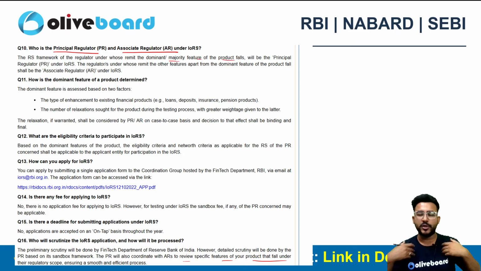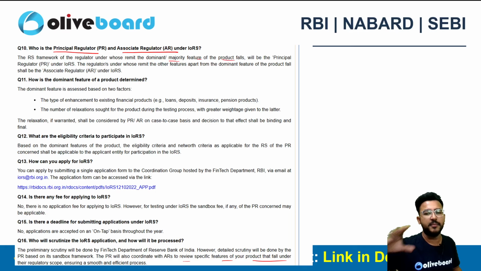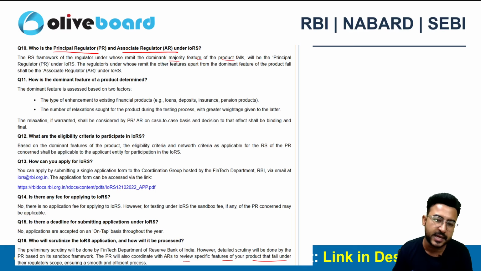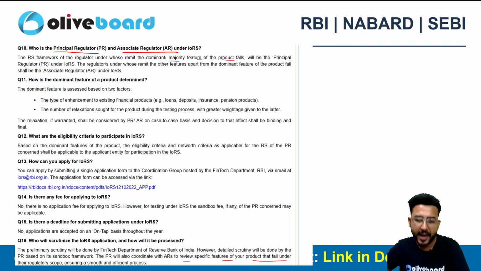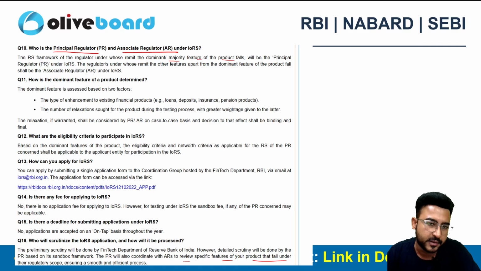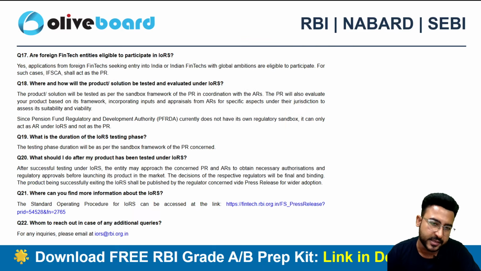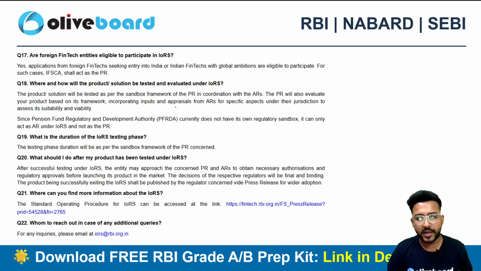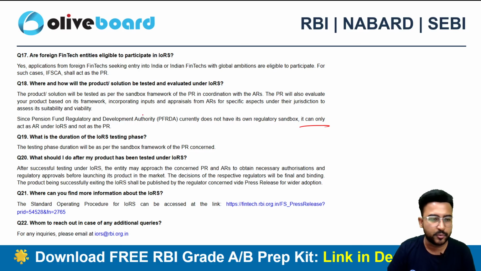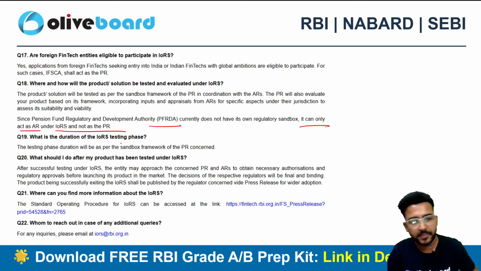Let's suppose I am launching a new product and it's a banking cum insurance product, but most of the features related to that product are related to banking. So RBI will be the PR here, right? IRDAI will be the AR here, for example. And as of now, PFRDA is not having its own regulatory sandbox, so it can only act as an AR under the IORS and not as PR, right?